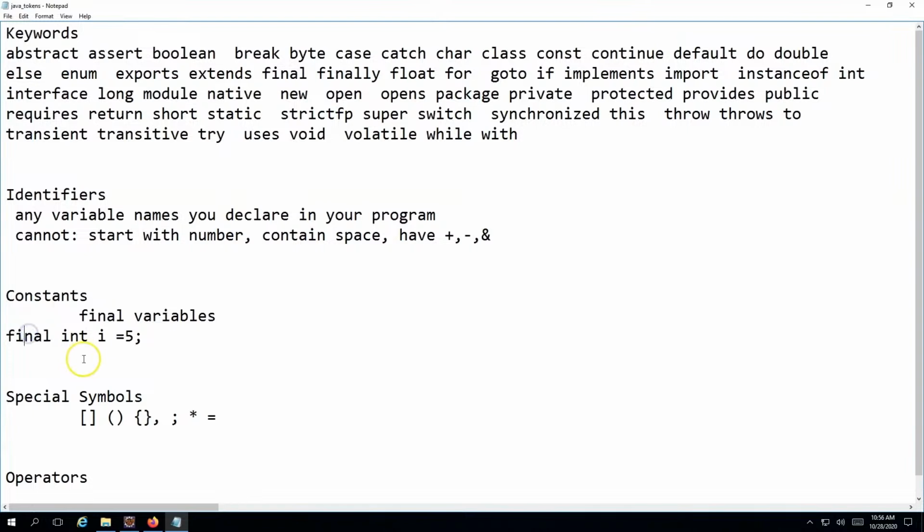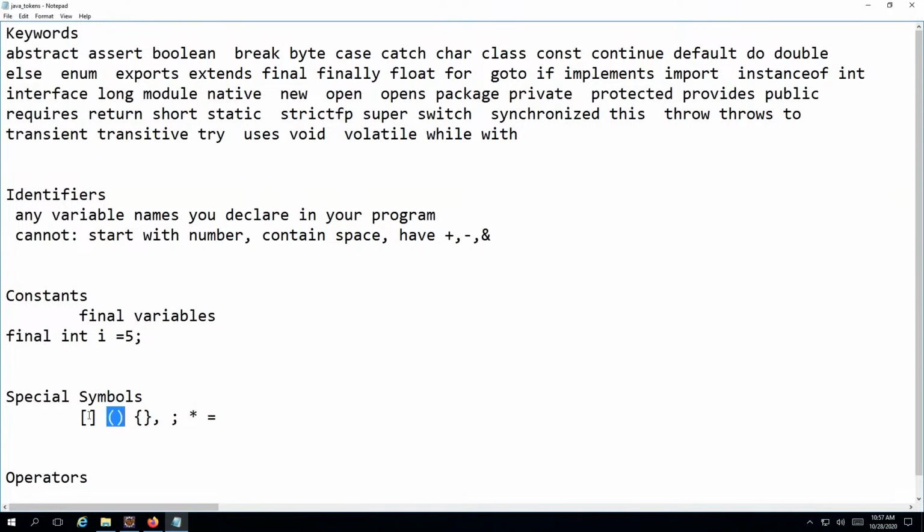So it is a very useful concept, and it can be very handy in programs where you don't want to change the values. The next is special symbols. These special symbols are symbols which again have a predefined meaning in Java. We have already seen the square bracket symbol in our previous lecture when we were creating arrays. Whenever you use these square brackets, Java understands that you are trying to either access or create an array, or access or create a list, etc. So this is predefined. You cannot use this anywhere else or with any other meaning.